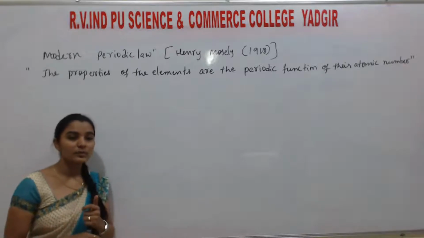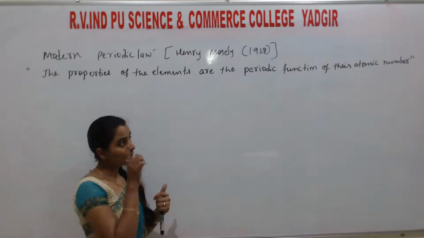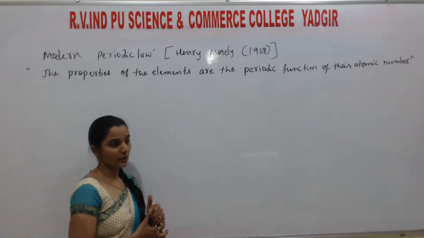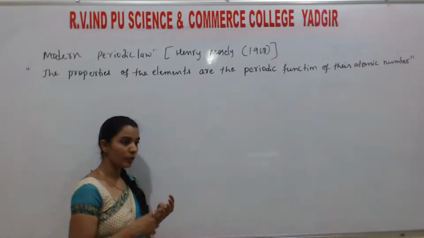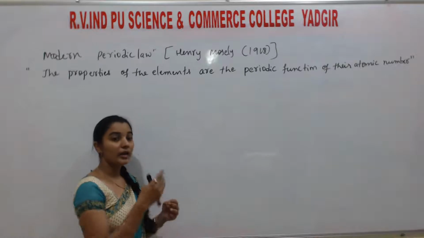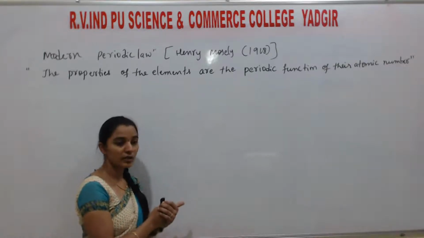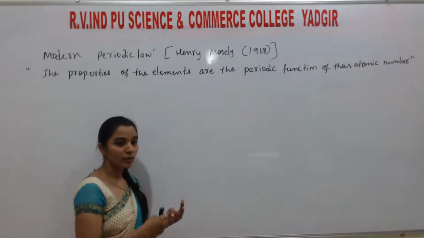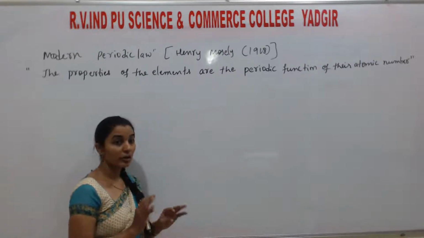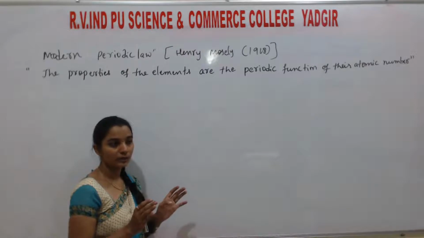So why did Mendeleev not consider atomic number? Because an atom consists of subatomic particles like protons, neutrons, and electrons. At the time when Mendeleev discovered the periodic table, they didn't know about the subatomic particles. There is a proton, there is a neutron, there is an electron; they didn't have an idea about that.